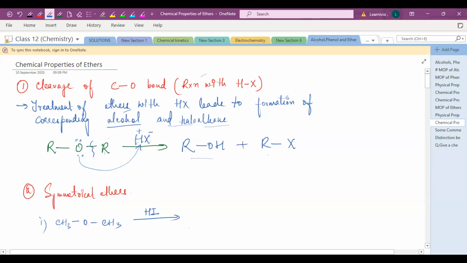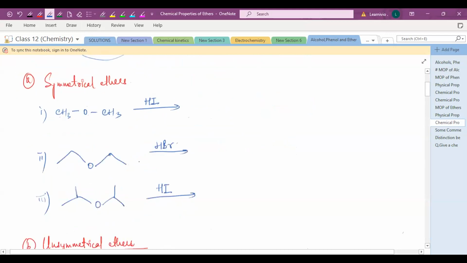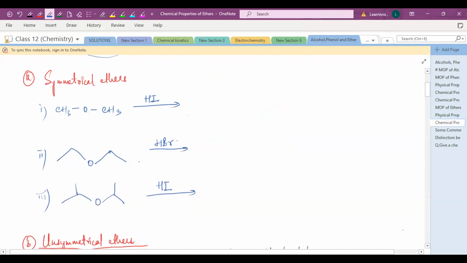The alkyl group has a carbon. So the carbon and oxygen bond is just cleaved, and the H plus will get attached to this oxygen and X will get attached to this alkyl group. That's it. So first, the symmetrical ether. When you take the symmetrical ether and treat it with the halogen acid HI, hydrogen iodide, यहाँ पे अगर treat कराते हो. So this is a symmetrical ether.